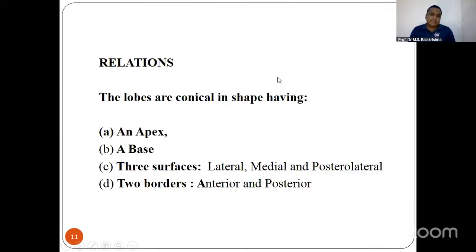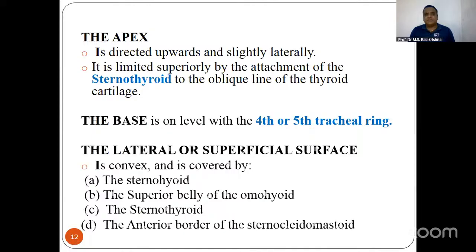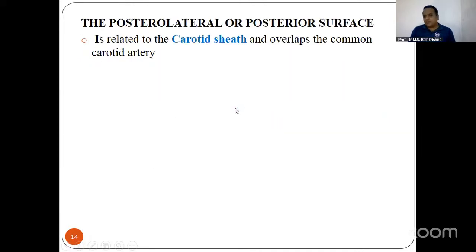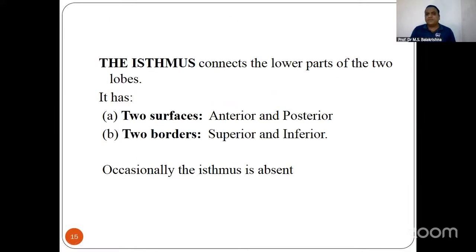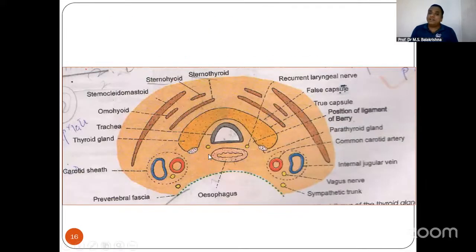Then basically thyroid gland, what you should know is the blood supply, where people ask a lot of questions. A lot of questions come from the blood supply. Before blood supply, this is the cross section of the neck. So this is your thyroid gland, what you are seeing here. This is also very important. When they ask diagram-based questions, this is the question which comes.